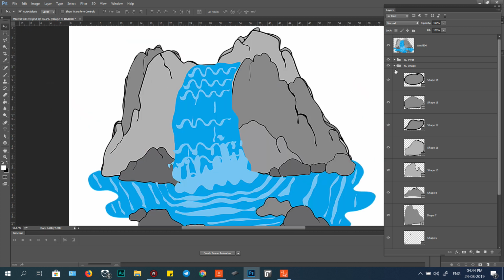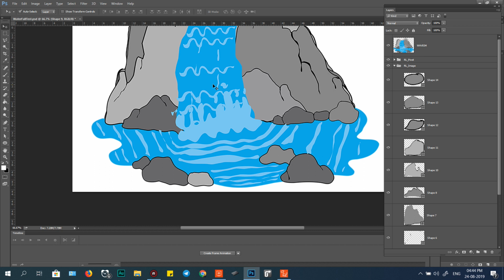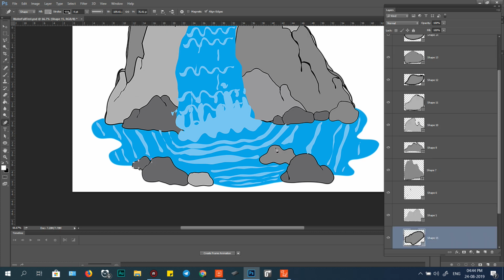And more. I need this rock, and put here with P. I draw it with no animation first. This one, and start another. This.